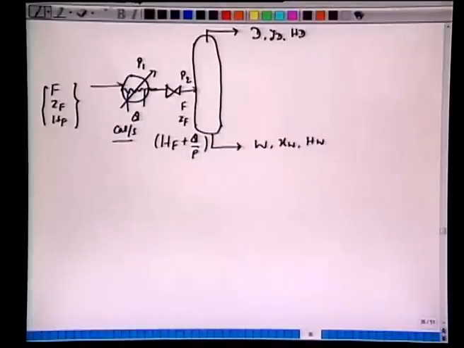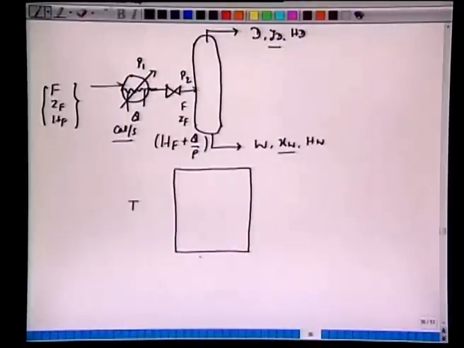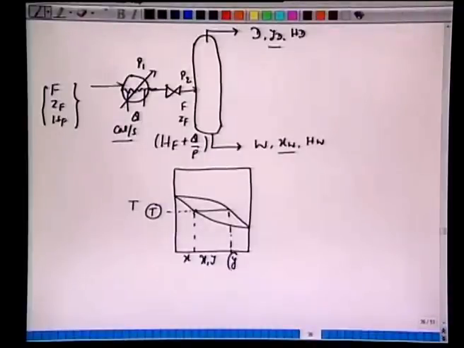We said that this vapor here and the liquid, they would be in equilibrium if we allow for good mixing and sufficient residence time. So if they are in equilibrium, we can have this Txy diagram, and the coordinates of this y and x will lie on this tie line, a horizontal straight line corresponding to this temperature T, at which the saturated liquid composition is x and saturated vapor composition is y.